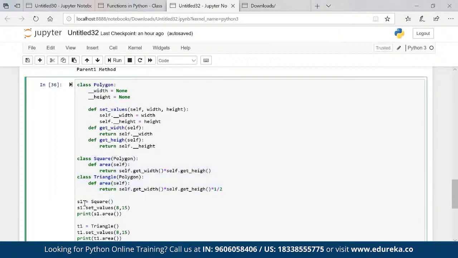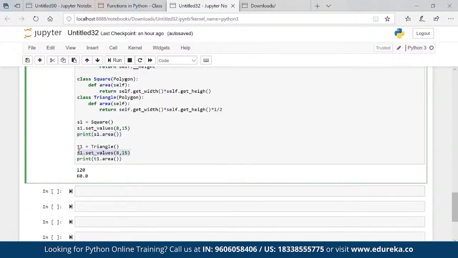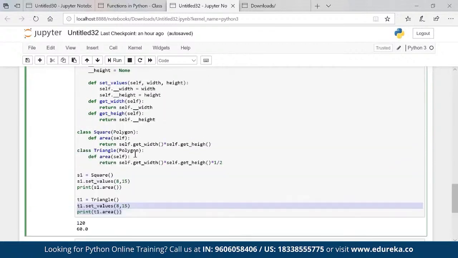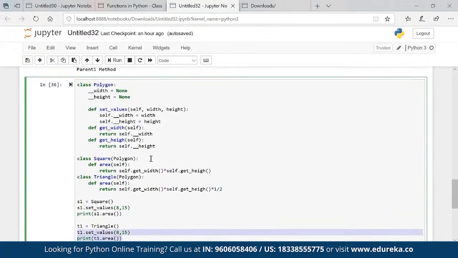I created an object S1 for square. I set the values through the setter. As I mentioned, I cannot set the values directly because these are private variables. So I'm calling this setter and then I am finding the area. Same way for triangle, I am setting the values again and then I am finding the area again for triangle. So this is one small quick example which you can use for mathematical calculations for any of the polygons. Right?